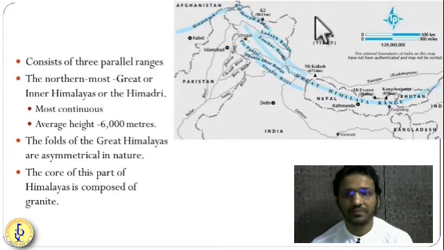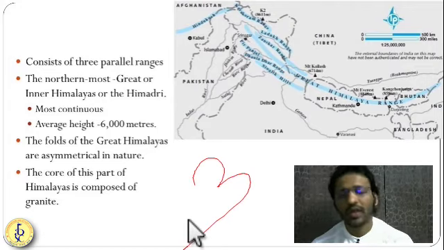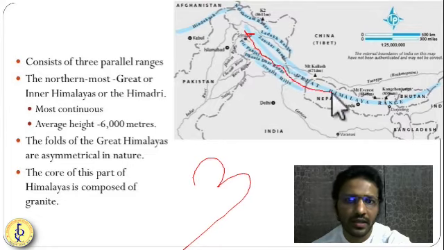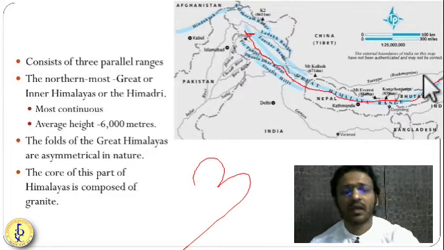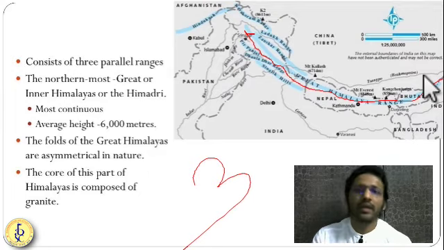Okay. Now, as I told you, there are three parallel ranges of the Himalaya. So first one, the longest one, here in the graph you can see, is called Himadri or Himachal Himalaya. Getting it? Sorry, it is called the Greater Himalaya or Himadri.